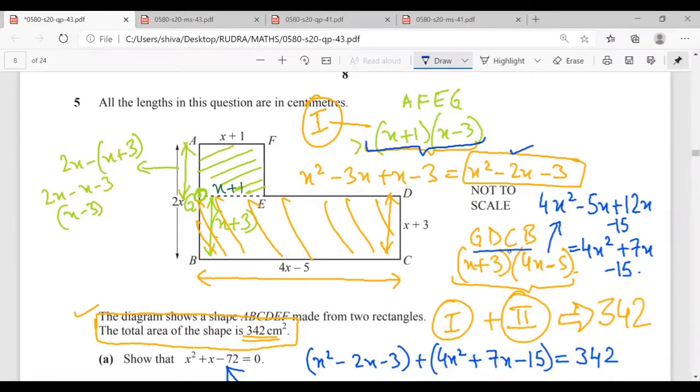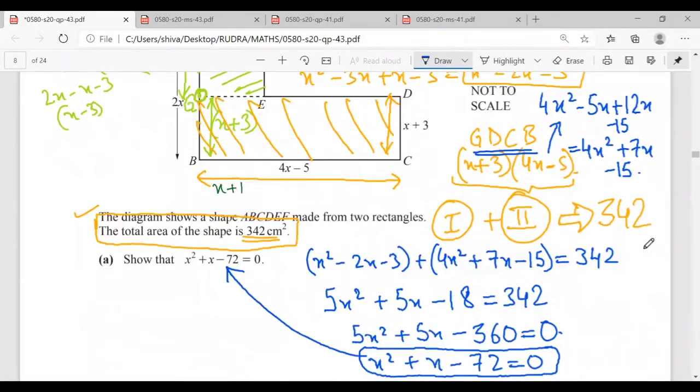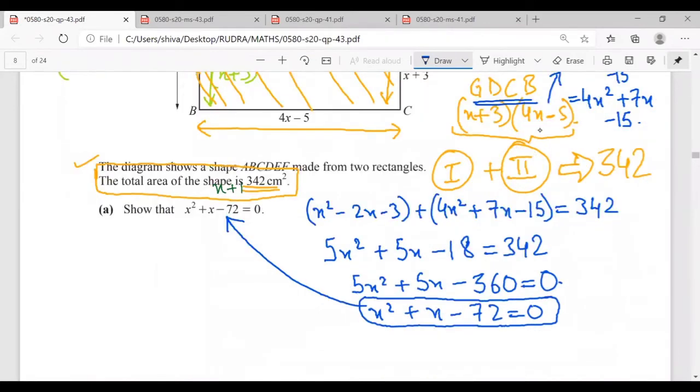And when I find the area of GDCB, it is x plus 3 into 4x minus 5. When I solve this, 4x square minus 5x plus 12x minus 15, which is equal to 4x square plus 7x minus 15. So this is the value of the second area.